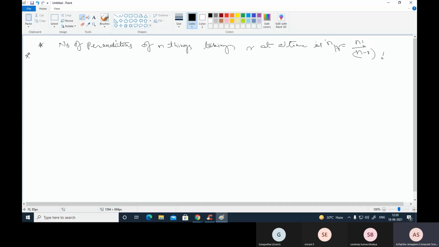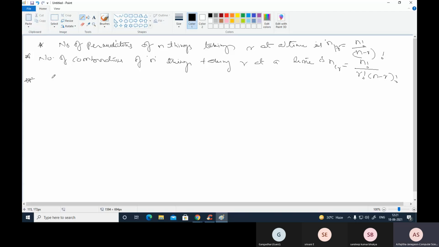So the next point is the number of combinations of n things taking r at a time, which is nCr, that is n factorial divided by r factorial times n minus r factorial. And the number of ways in which n things may be arranged, taking them all at a time, when p of the things are exactly alike of one kind.